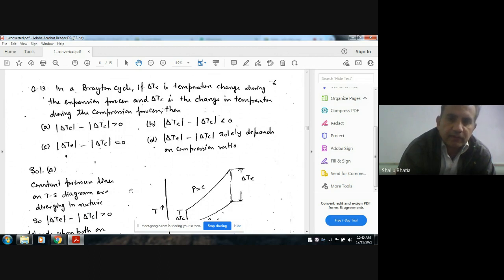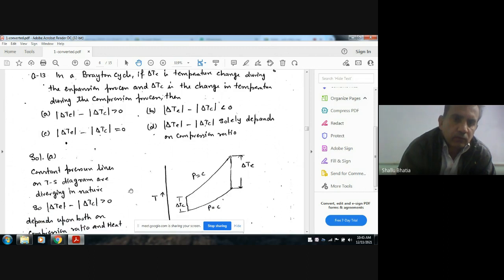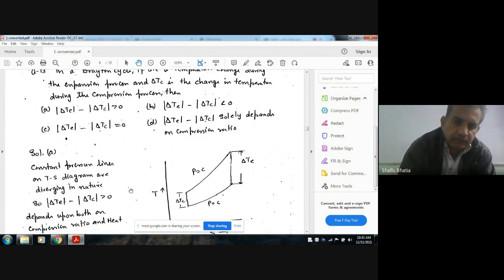Option B delta TE minus delta TC less than 0. Option C delta TE minus delta TC is equal to 0. Option D delta TE minus delta TC fully depends on compression ratio.